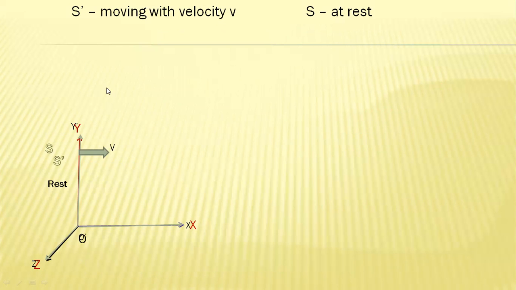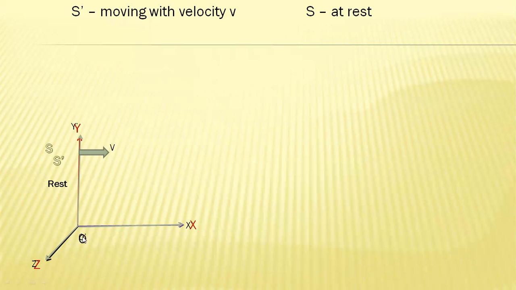Let's concentrate here. We have to take two frames of reference. One frame of reference S, which is at rest, and another frame of reference S dash, which is moving with uniform velocity. Remember, at time t equals 0, S and S dash are at the same position.